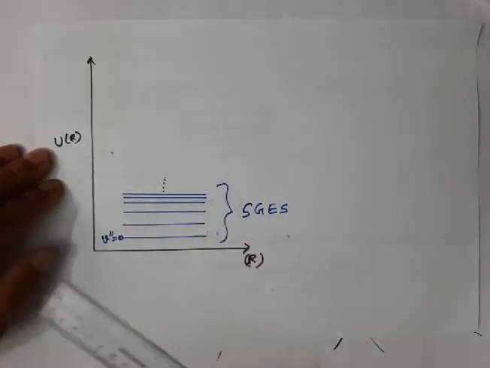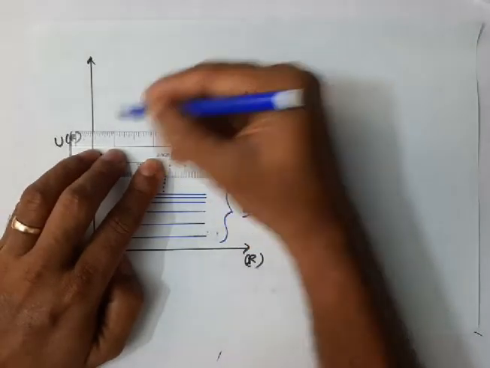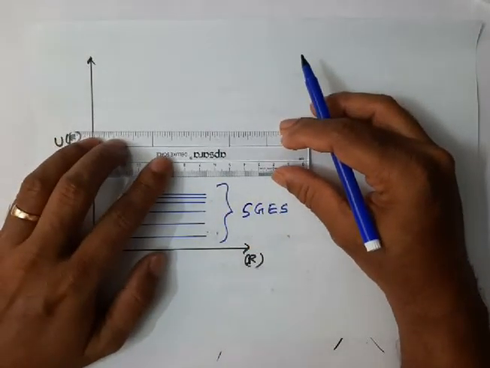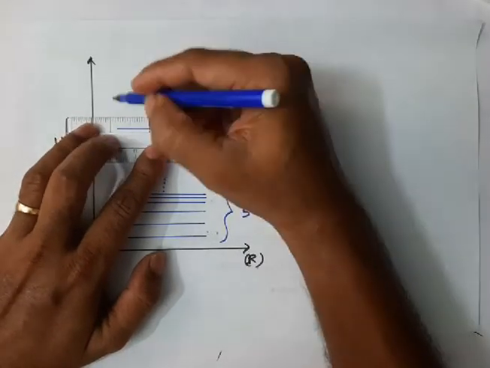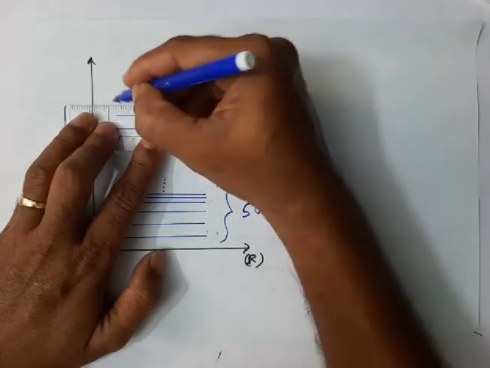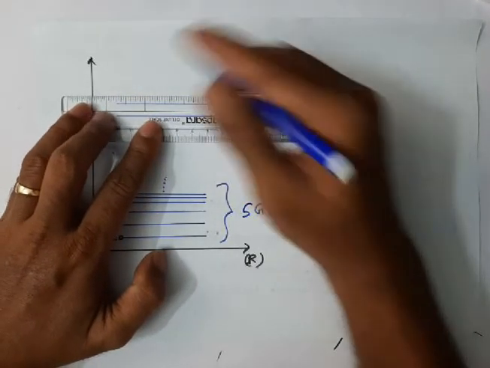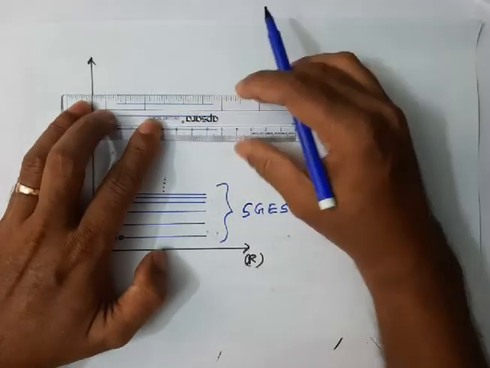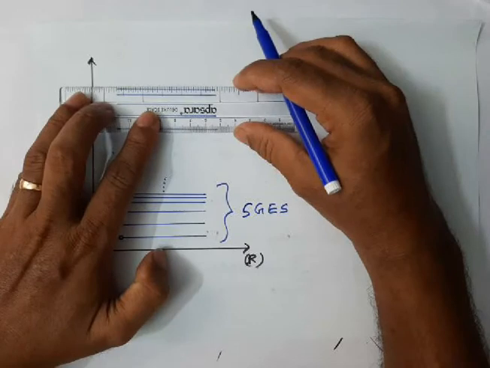Similarly, we have the excited electronic states and the corresponding vibrational levels. I have told you all this in the last class, that each electronic state has a set of vibrational levels and each electronic state has a set of rotational levels.